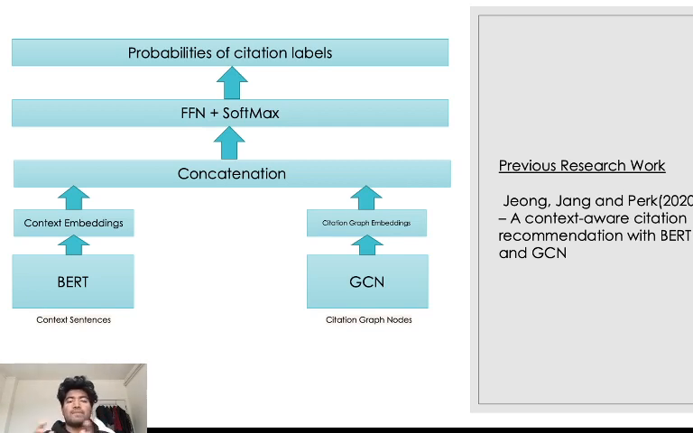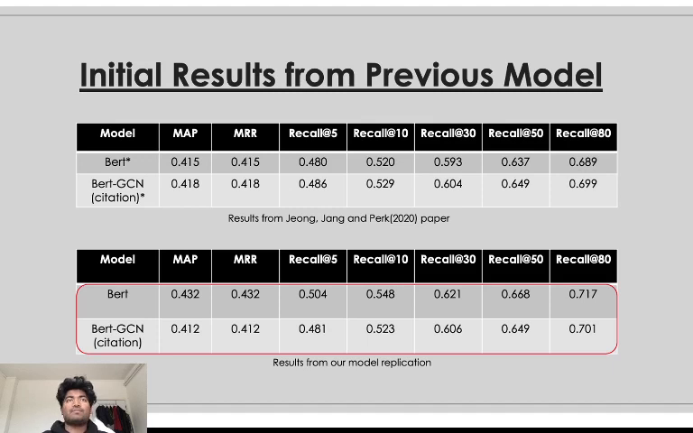So after that we took this model and implemented it in our code, and the initial result we got from this exact model showed that our BERT base actually performed better than what was mentioned in the paper. The BERT base was around 2% better than what was reported in the paper. However, the BERT GCN was almost equivalent to what was in the paper. Hence, we decided to keep the results we got from our model as our baseline model for our future experiments.